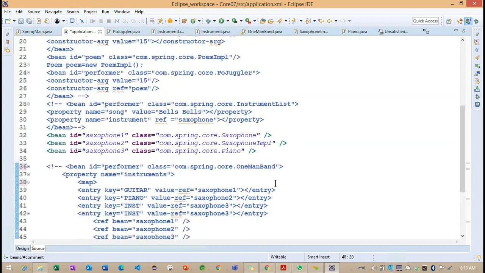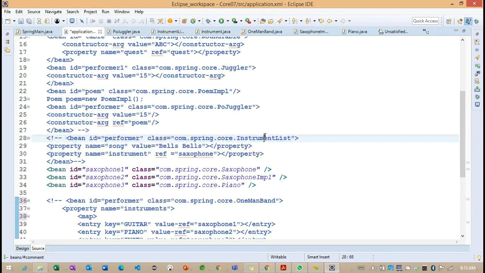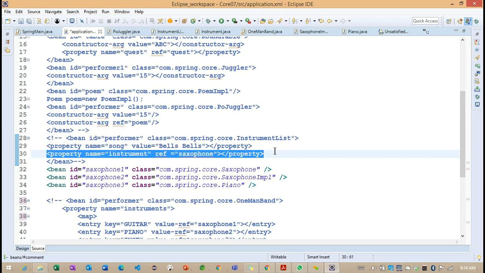Now observe, inside this InstrumentList we have one property, song, and another property, instrument. We need to eliminate this particular property because it is expecting an object reference. By eliminating this property, we are going to work on the autowire concepts here.